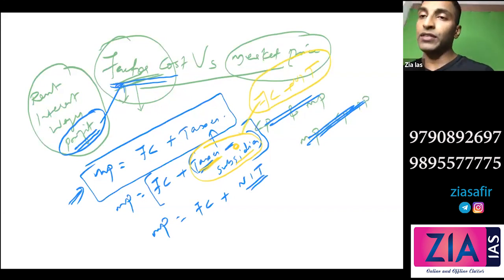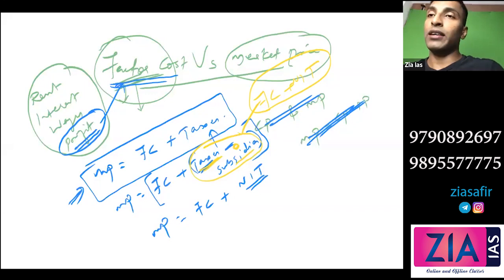In case subsidy is given, that needs to be subtracted. So the price will come down. Now, to whom is subsidy given? Subsidies are actually given to firms, not directly to consumer. But consumer will ultimately get the advantage of subsidy. Just like indirect tax. Indirect tax is imposed on whom? It is imposed on the firm only, but they collect it from the consumer, no? Exactly in the same way, subsidies are supposed to be given to the individuals or the consumer, but it is given to firms in the consideration that the consumer will benefit out of it. So just like taxes are imposed on firms and consumers will bear the burden of the taxes, the subsidies are given to firms and the consumers will benefit out of it.